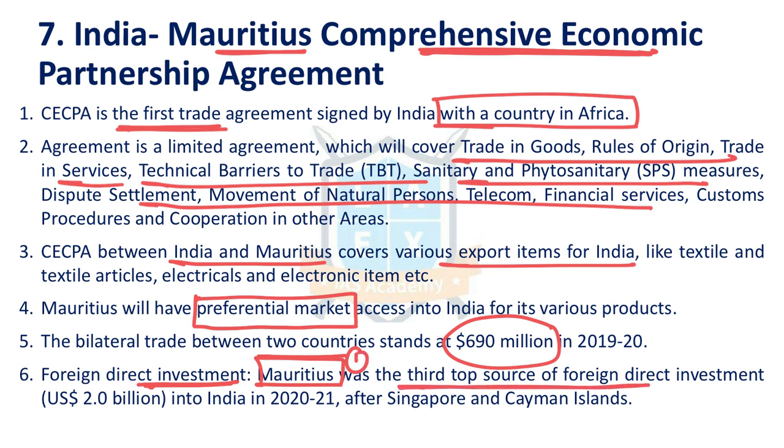First highest FDI comes from Mauritius, then from Singapore, then from Cayman Islands. These are all small countries. FDI is rerouted through them. It's not that they are super rich and they are investing in India. It's that many companies just open an office in these countries because of less taxation and less stringent rules. They route the funds through these countries. That's why more FDI from these countries.